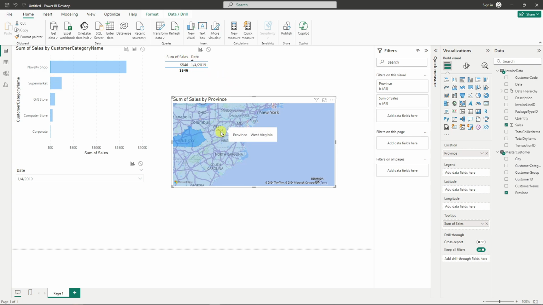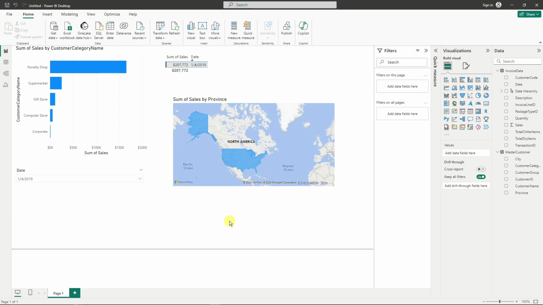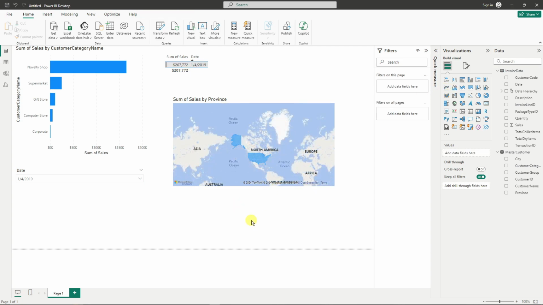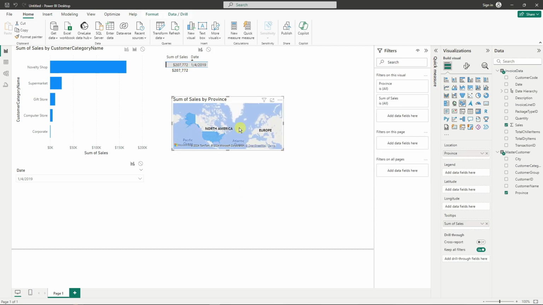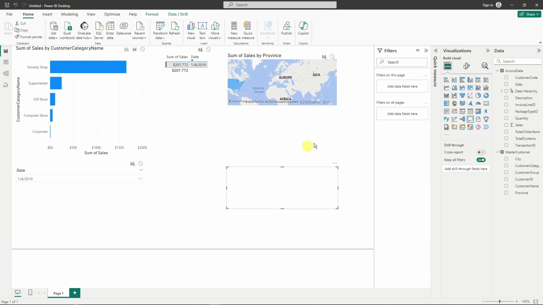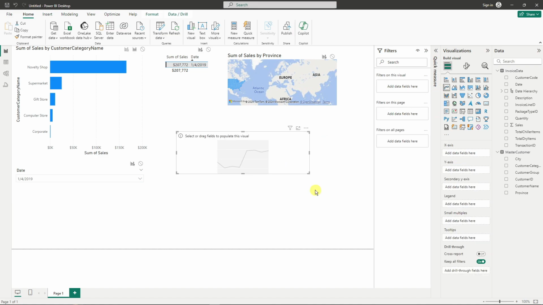Really awesome, right? And by the way, to remove the filter, just click anywhere on the screen. And then if I click on a specific date, for example January 4th, 2019, everything is filtered to that date. Now let's add one more chart here. Let me just minimize the map chart for the province. I want to add some more here. Now for this one, a line chart, perfectly right here. And for this one, I'm going to go with quantity.